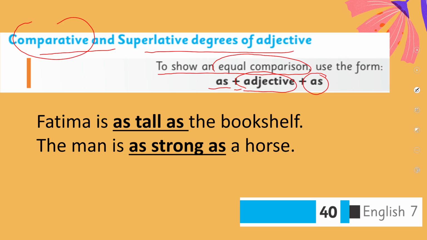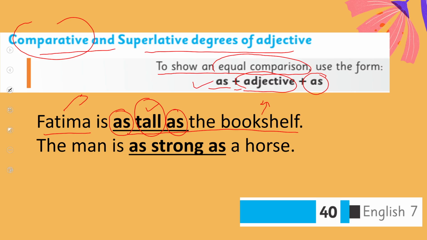For example, Fatima is as tall as the bookshelf. Now we are comparing Fatima, her height, with the bookshelf. Now both of them are of equality in terms of their height. When we say they are tall, you can see over here that we used as, then our adjective, and then as, according to this form.